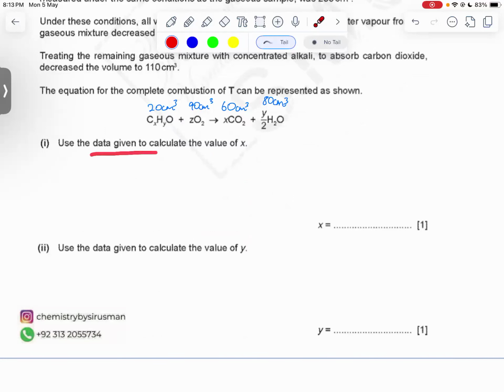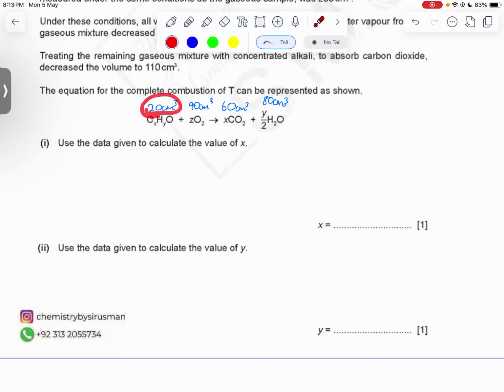Use the data given to calculate the value of x. We want to calculate this value. All right, to calculate this value, you have to ensure that the coefficient of whatever our fuel, our alcohol is, has to be 1. Then you can calculate out x. Right now, here's a sneaky trick, you can use volumes as literal moles.